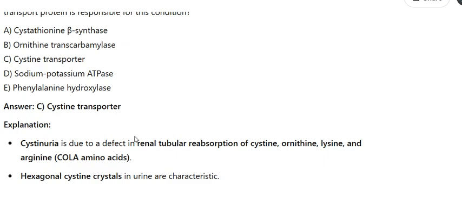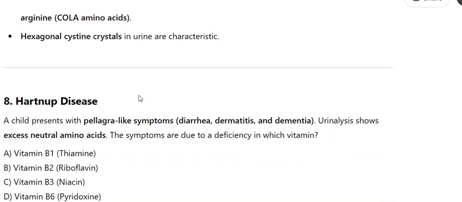8. Hartnup disease. A child presents with pellagra-like symptoms, diarrhea, dermatitis, and dementia. Urinalysis shows excess neutral amino acids. The symptoms are due to a deficiency in which vitamin? A. Vitamin B1, thiamine. B. Vitamin B2, riboflavin. C. Vitamin B3, niacin. D. Vitamin B6, pyridoxine. E. Vitamin B12, cobalamin. Answer C.